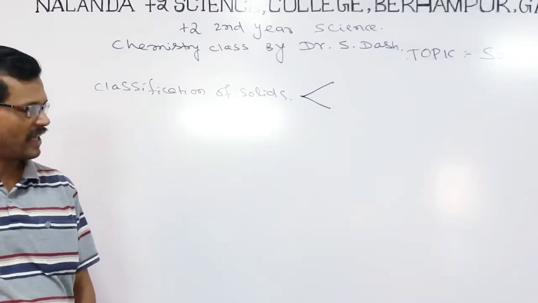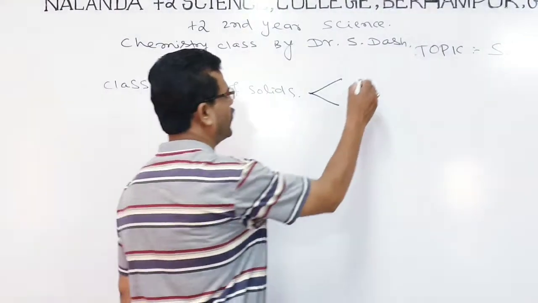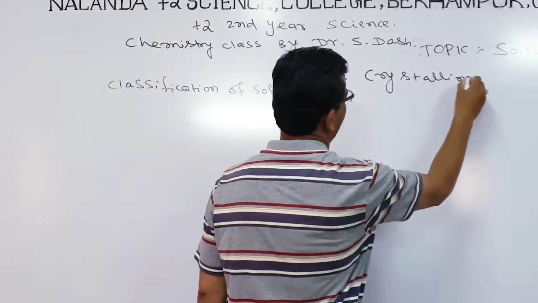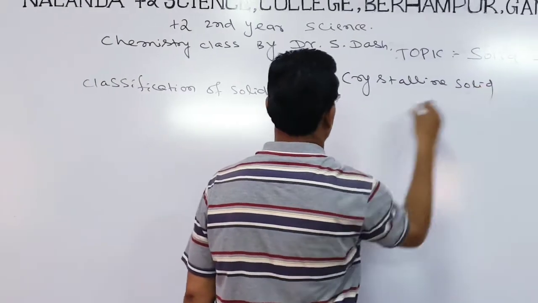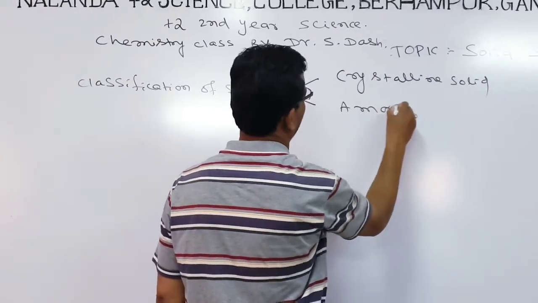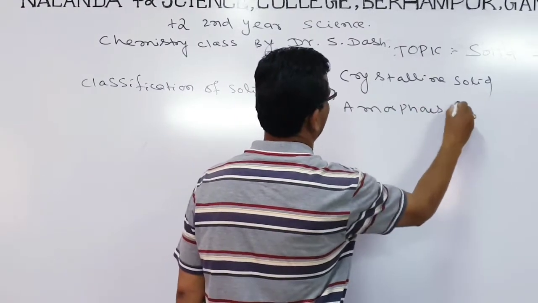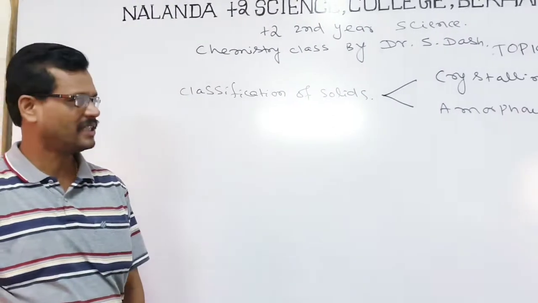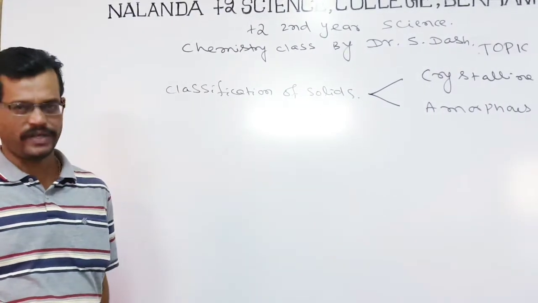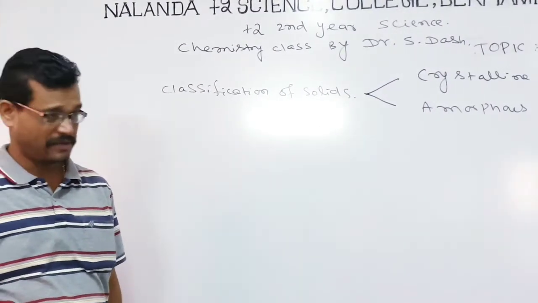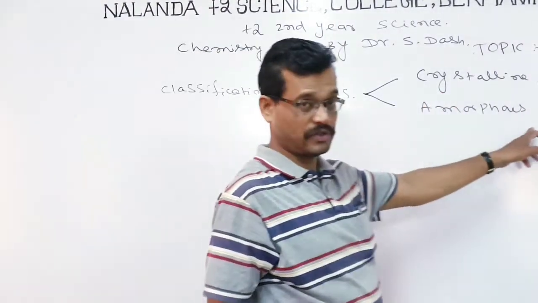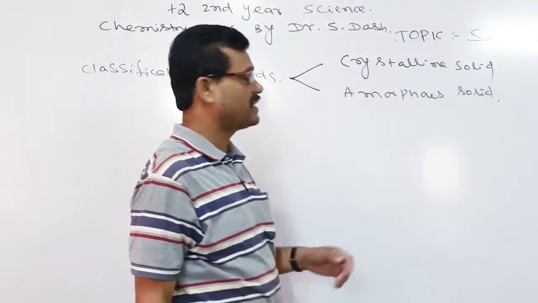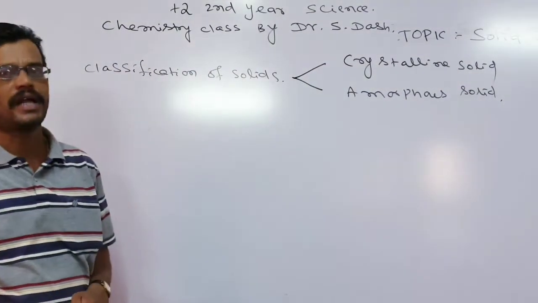So on the basis of the arrangement, the solids are classified into 2 categories. One is crystalline solid and another is amorphous solids. So let us look, the solids have to be classified in 2 ways on the basis of arrangement: crystalline solids and amorphous solids. Now you see what is meant by crystalline solids and what is meant by amorphous solids.